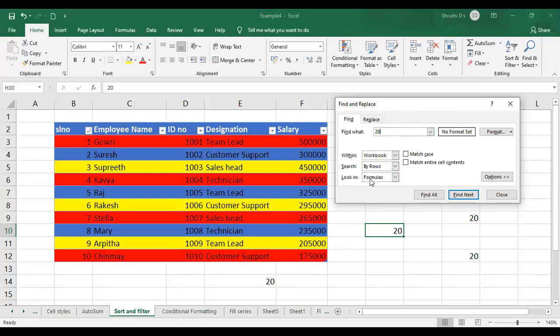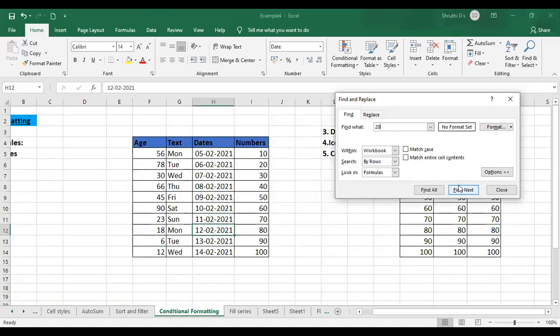Okay, so now I'll just say find next. So where there is 20, everything will be, see, wherever it is moving to other sheets also, right? Wherever there is 20, it is the combination, maybe 20, 21 also has 20, right? So wherever it is there, it is going to match everything. If you want, search by rows, search by columns, search by formulas, anything you can just choose over here. Match entire cell contents, that also you have.